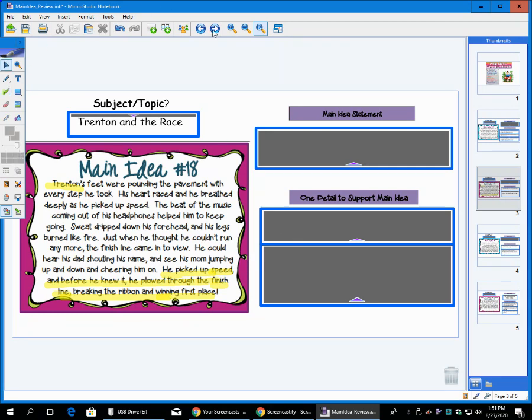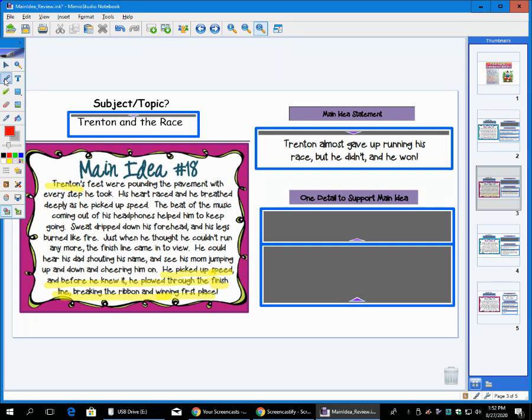So let's take a look here at our main idea sentence. So Trenton, he almost gave up, right? We know that based on some details we're going to identify here in a second. But he kept on running his race, okay, and he won. So he almost gave up running his race, but he didn't. And he won. That's our main idea. Now, how do I know that he almost gave up? How do I know that he ends up winning this race?